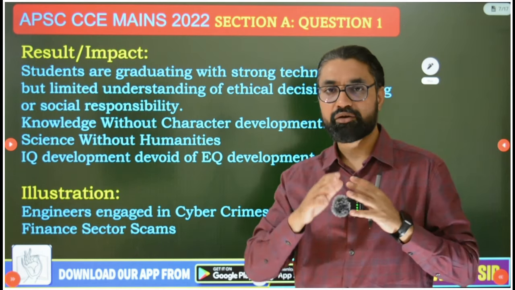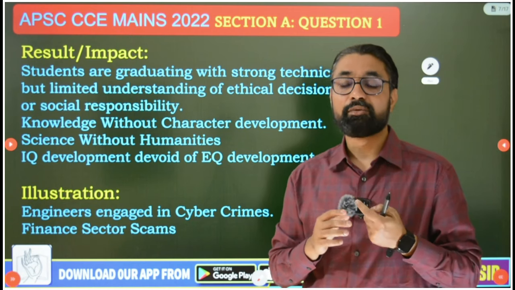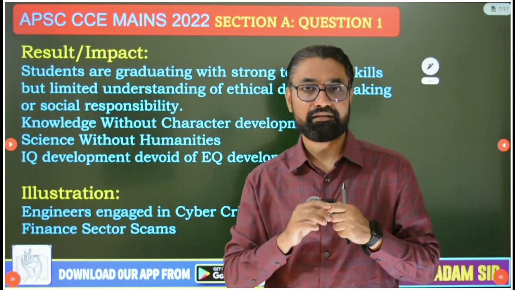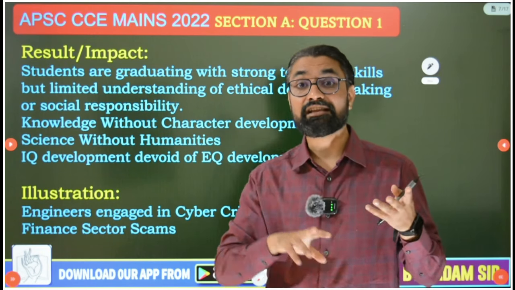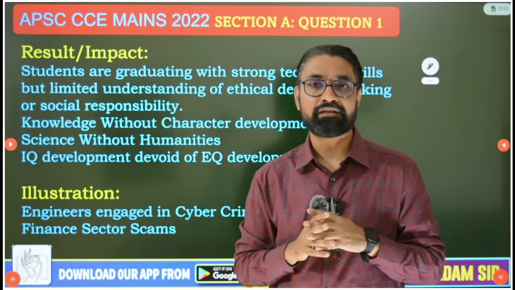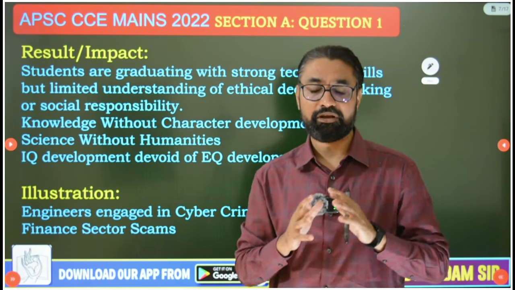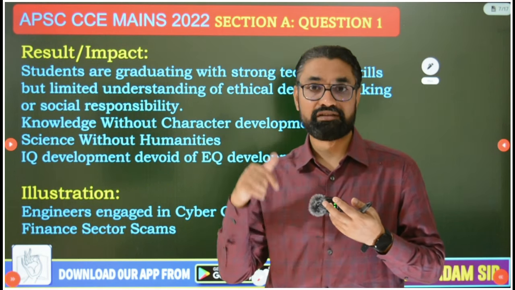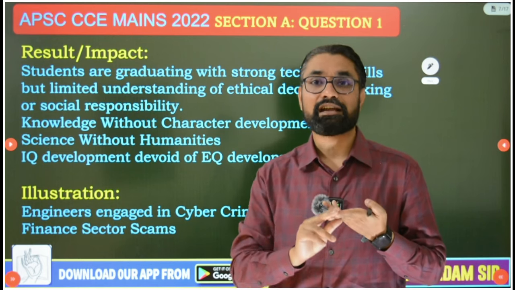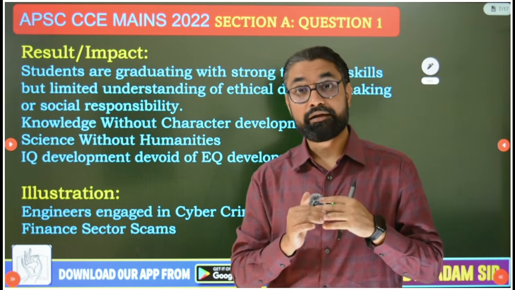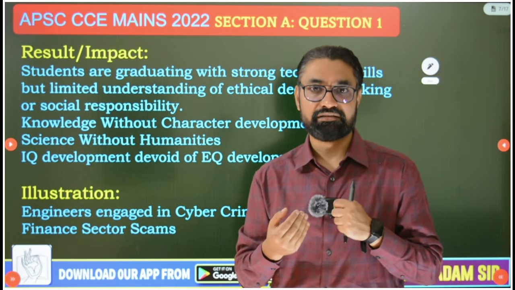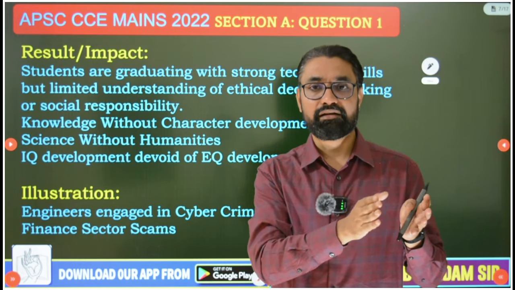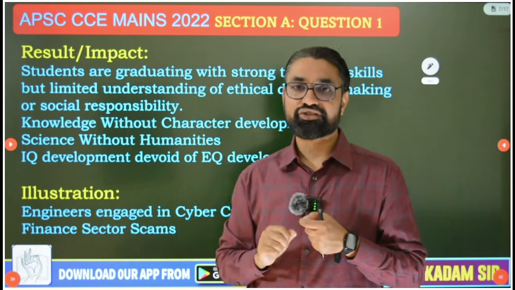When you focus on academics and not morality, ethics aspects, okay, then automatically leads to development of knowledge without character. Say one of the 7 social sins that Gandhi advocated. Okay, then another idea, science without humanity. So in my app classes I have discussed all these 7 social sins और गांधीism तो बहुत डिटेल में I discuss. So वहीं पे गांधी gave 2 ideas in 7 social sins which you can use in this answer: knowledge without character and science without humanities. Okay, and you have one more topic in your ethics paper, emotional intelligence. What is the result of this is only development of IQ, analytical intelligence, no development of EQ, emotional intelligence.